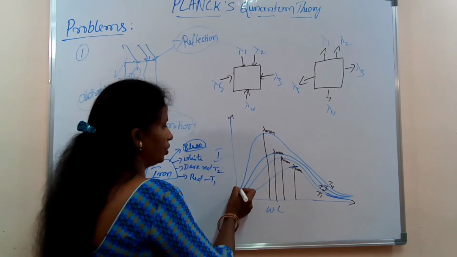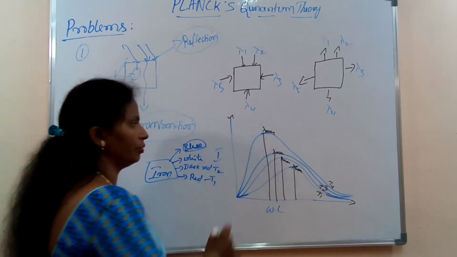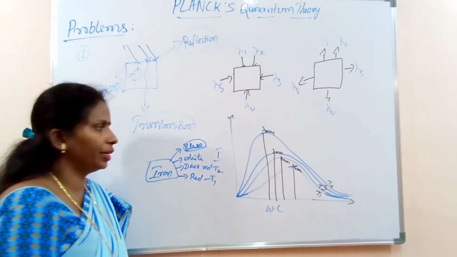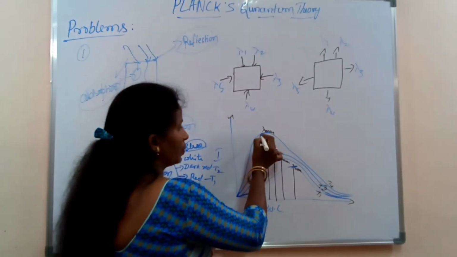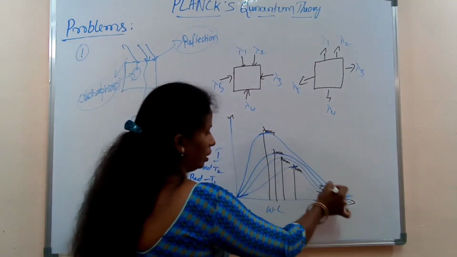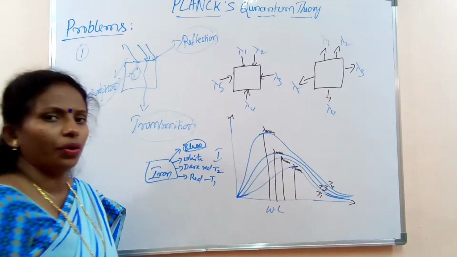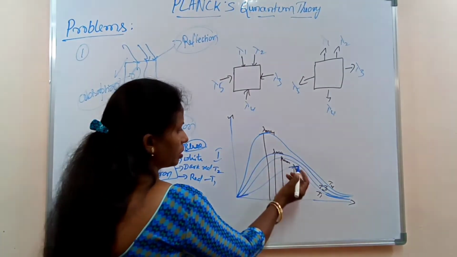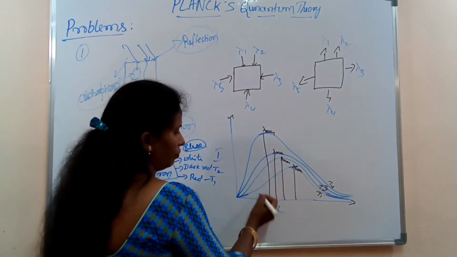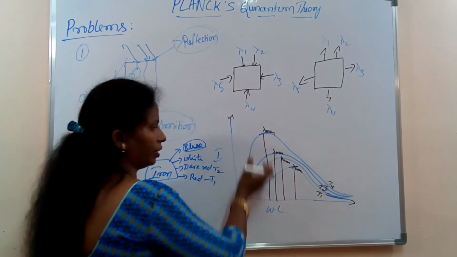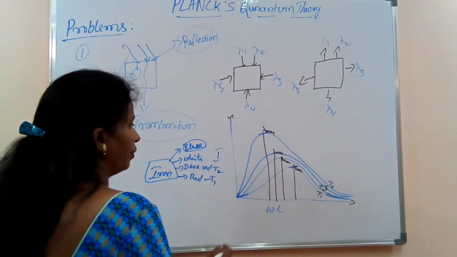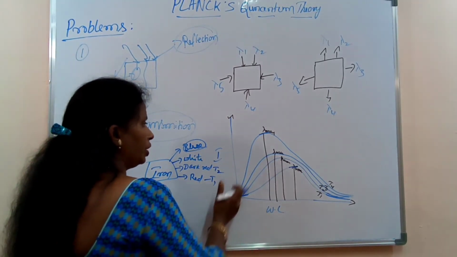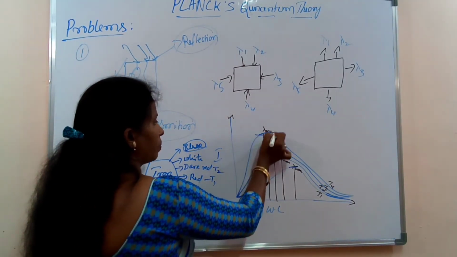So as the temperature increases, lambda max shifts towards lower wavelength, meaning higher energy.